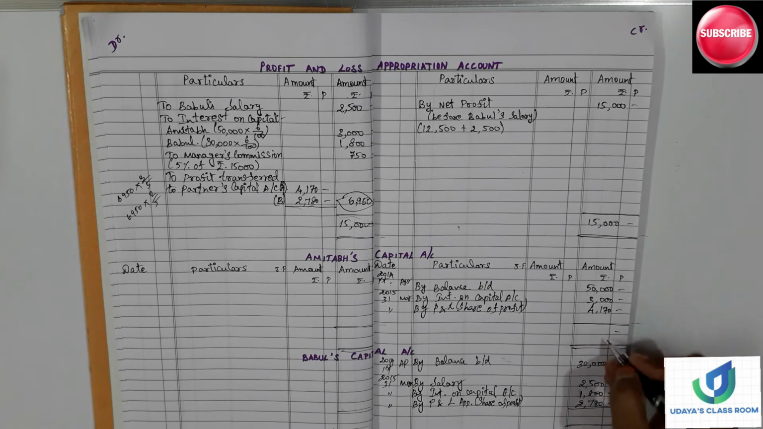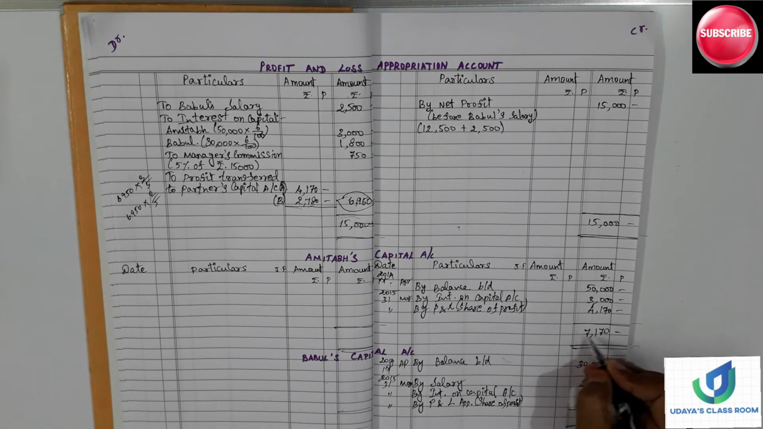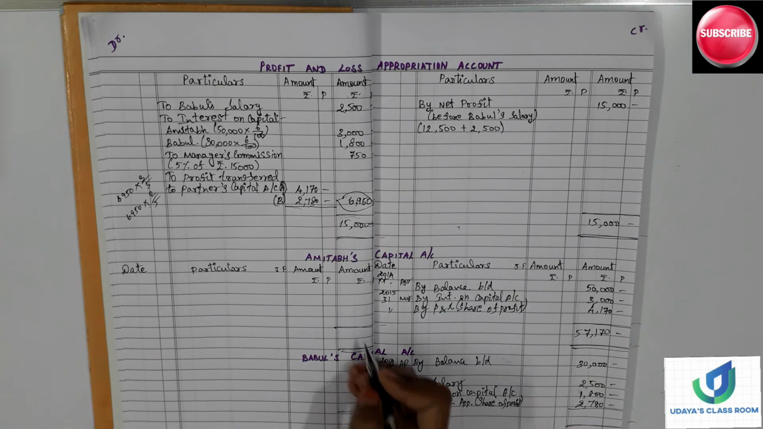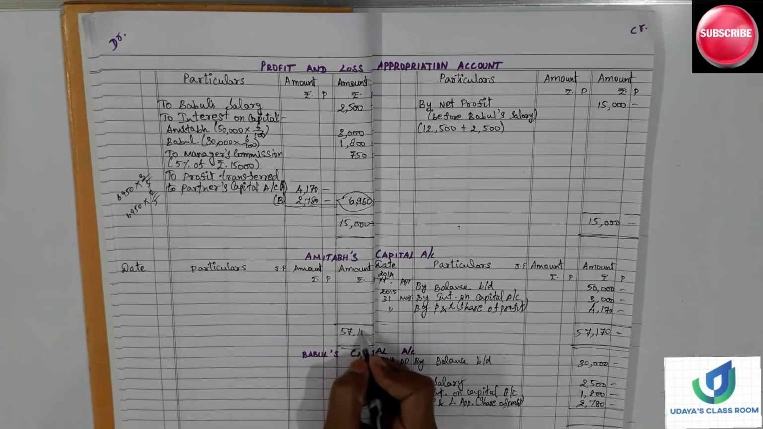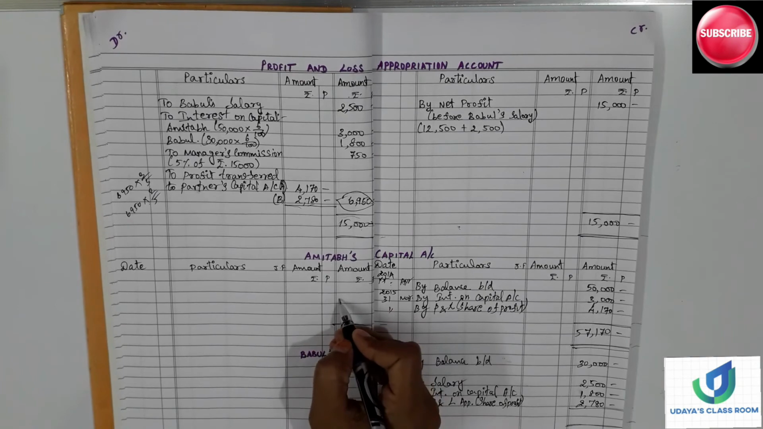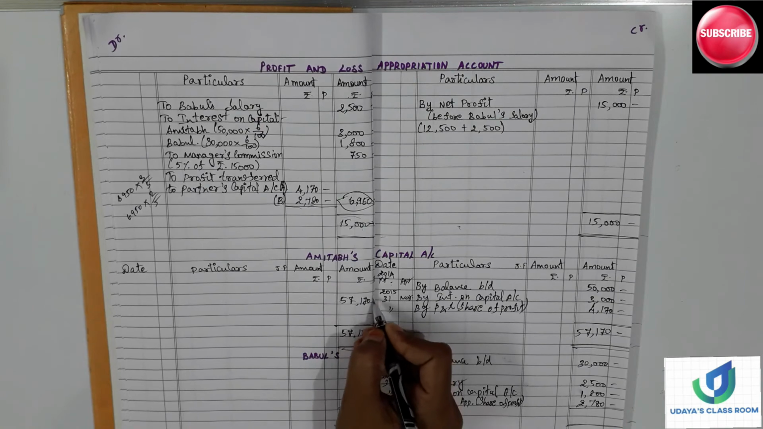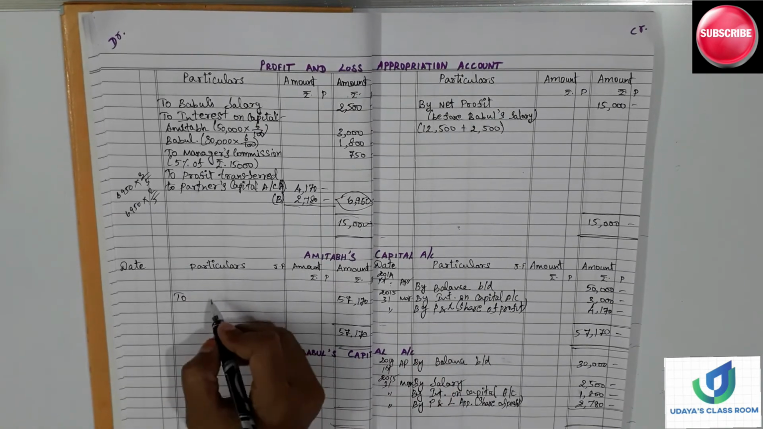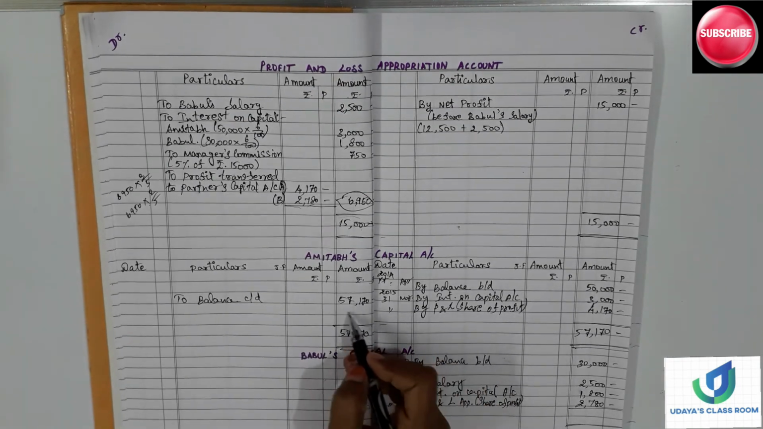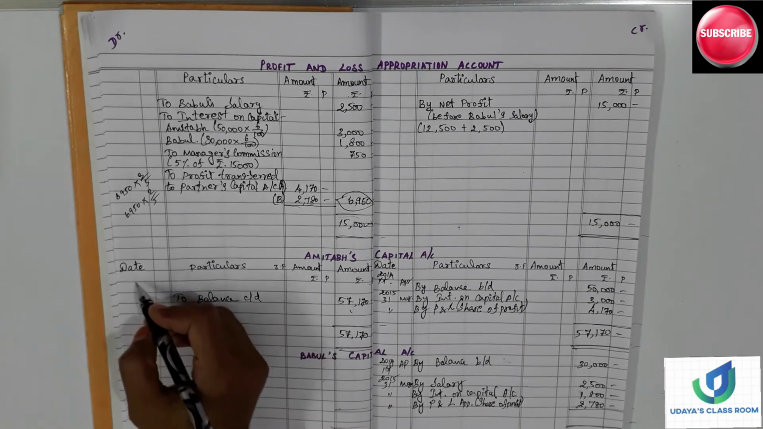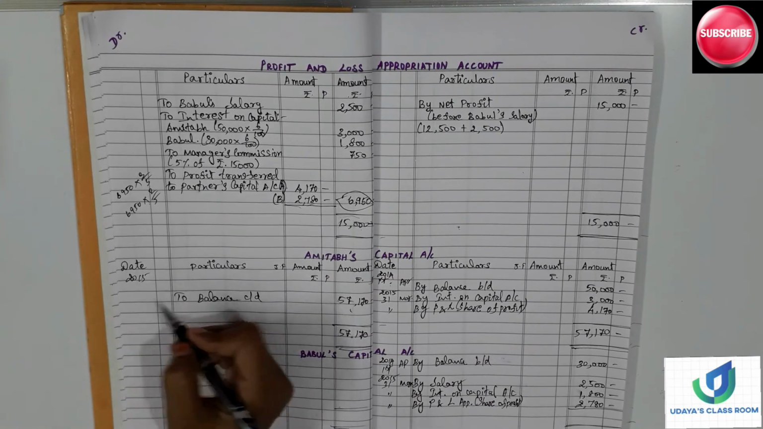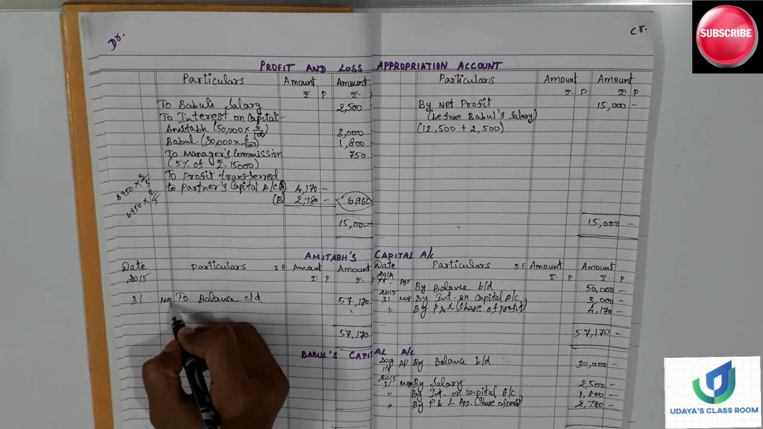Alright, 0, 7, 1, 7, 57,170, 57,170. So here we can write straight to this 57,170. So this is the balance, to balance carry down. So this is the amount in Amitabh's capital account at year end 2015, 31st March.